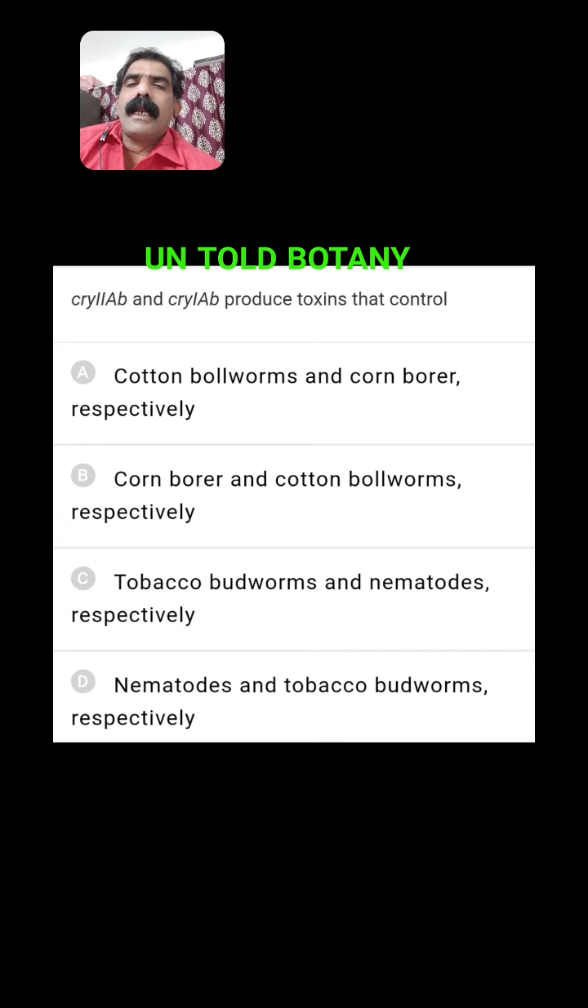Cry2AB and Cry1AB produce toxins that control... Actually, Cry1AC and Cry2AB control the cotton bollworms, whereas Cry1AB controls the corn borer. So cotton bollworms and corn borer respectively. The first one is the right answer, and the remaining options are wrong. So here we need not be confused. Just remember Cry1AC and Cry2AB control the bollworms, whereas Cry1AB controls the corn borer.